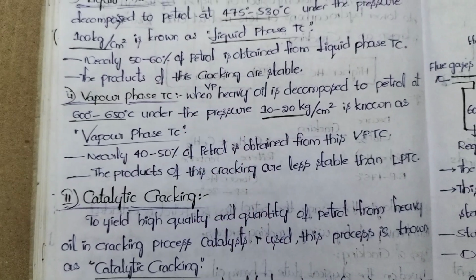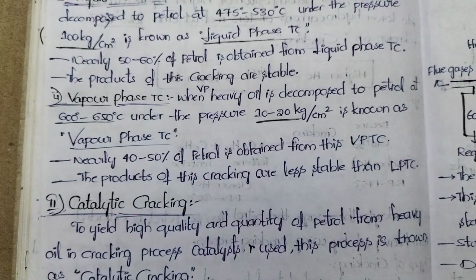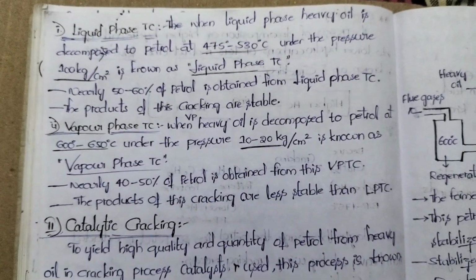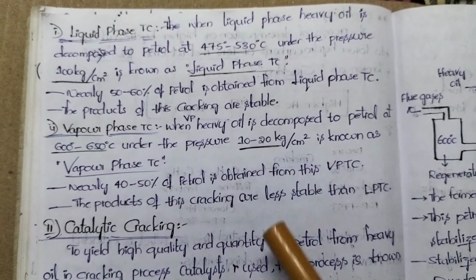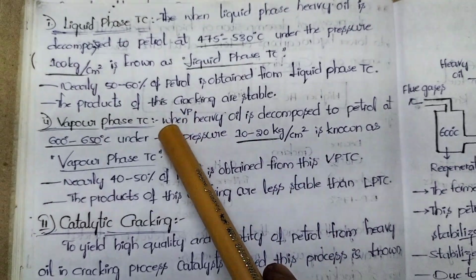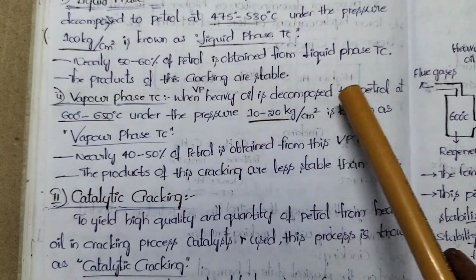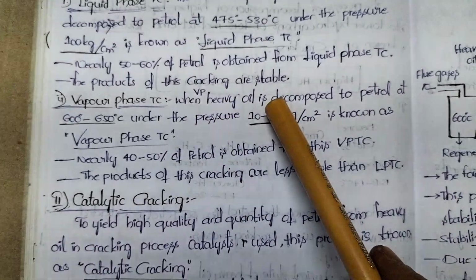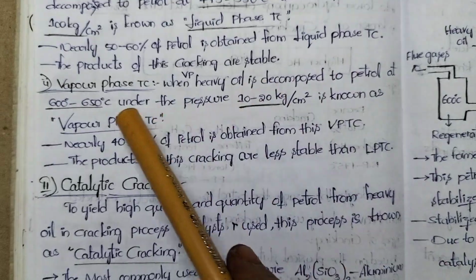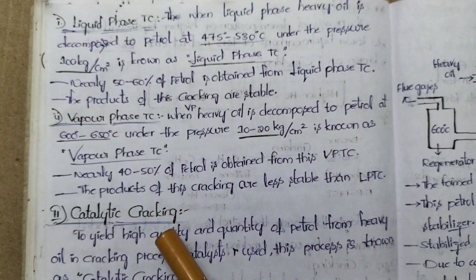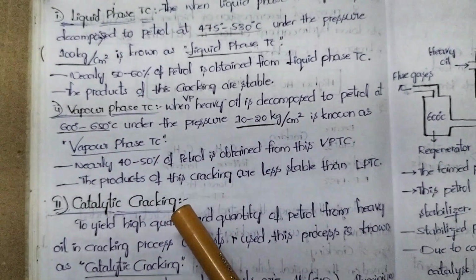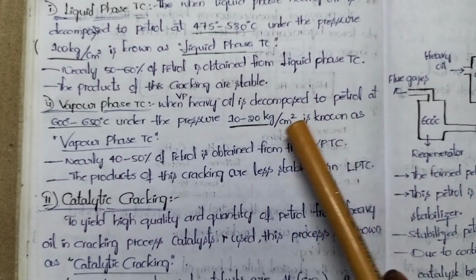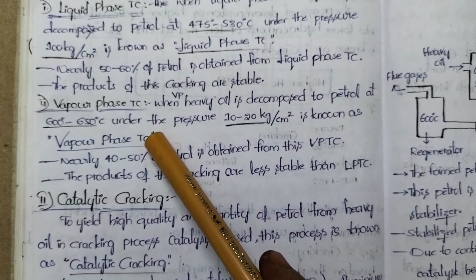Next, the second type of thermal cracking is vapor phase thermal cracking. In liquid phase thermal cracking, we are taking heavy oil which is in liquid phase. But in vapor phase thermal cracking, we are taking heavy oil which is in vapor phase. When vapor phase heavy oil is decomposed to petrol at 600 to 650 degrees C under pressure of 10 to 20 kg per centimeter square, it is known as vapor phase thermal cracking.